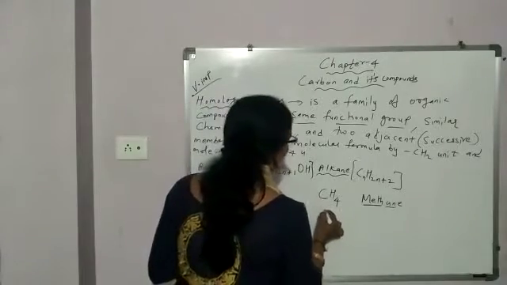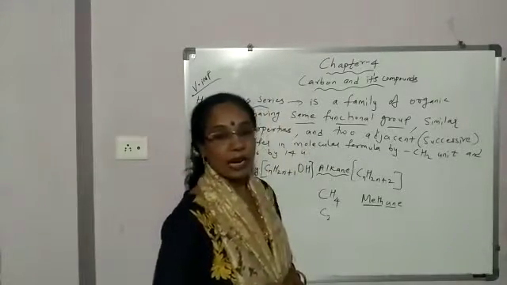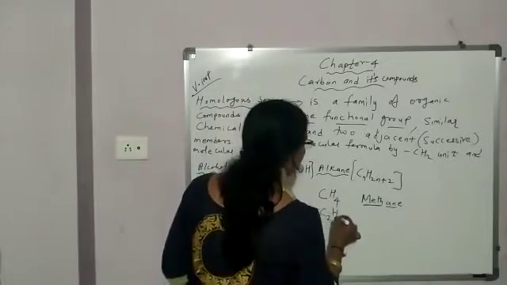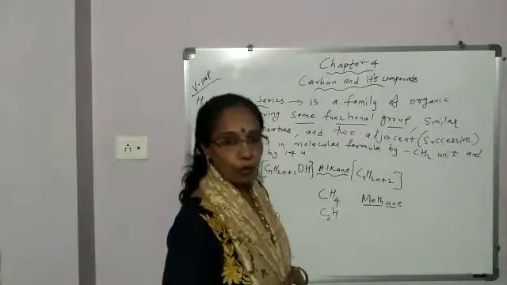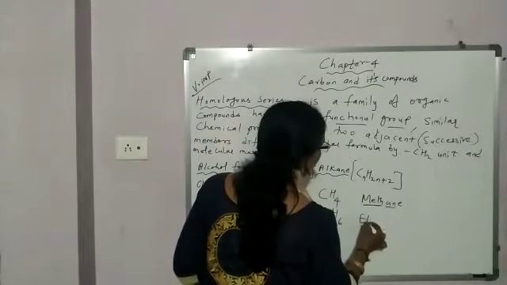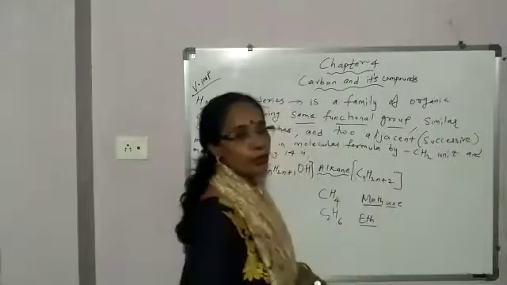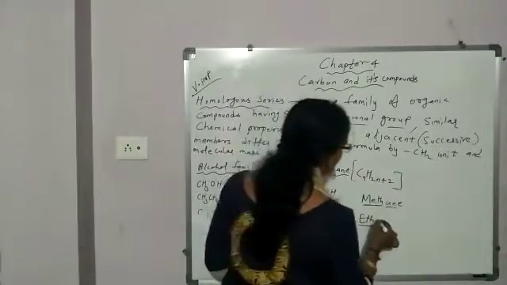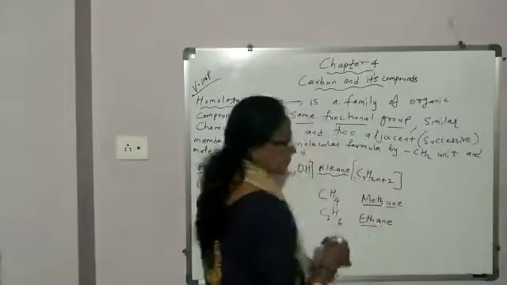Okay, next. Two carbon atoms. When carbon atoms are 2, hydrogen will be double of carbon, 2 twos are 4, plus 2 means 6, C2H6. So, for two carbon atoms, the word root used is eth, single bond between carbon atoms, so ane, ethane.